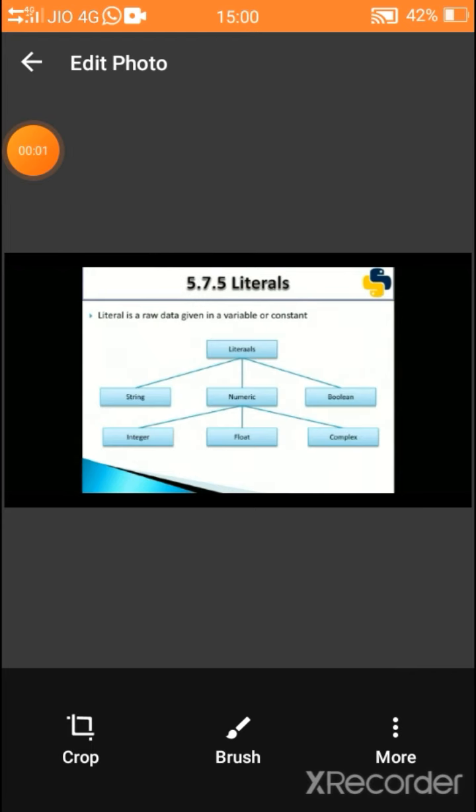Next we are going to see about literals. Literals are nothing but we are assigning some values to the variables. Those values are of different types, and those types come under literals. They are string, numeric and boolean. String means a sequence of characters. There are many types in numeric: integer, float and complex numbers. Boolean, as we have already seen, means true or false. So these are the types of values we are giving to the variable.